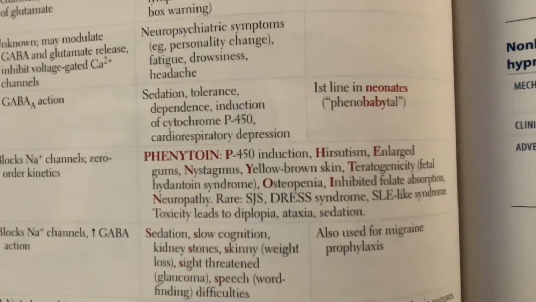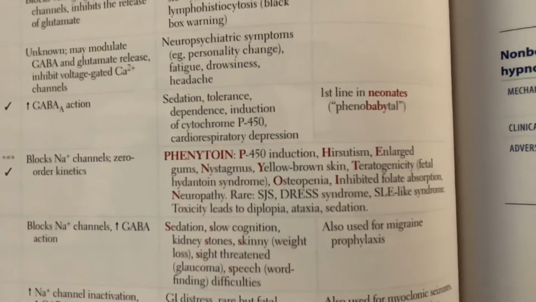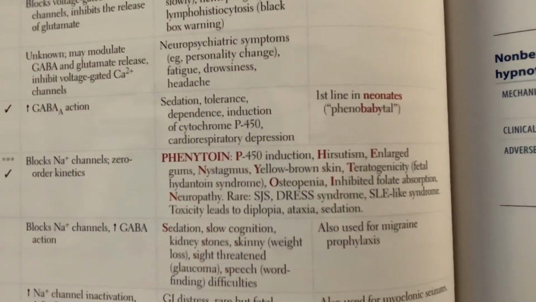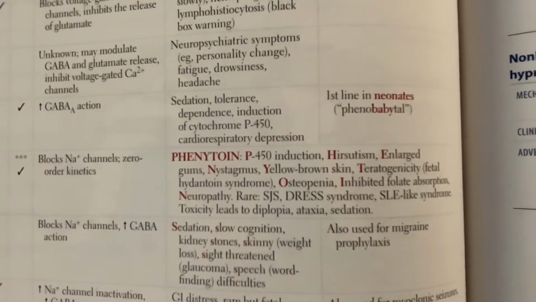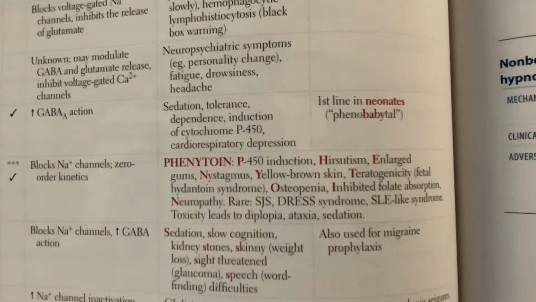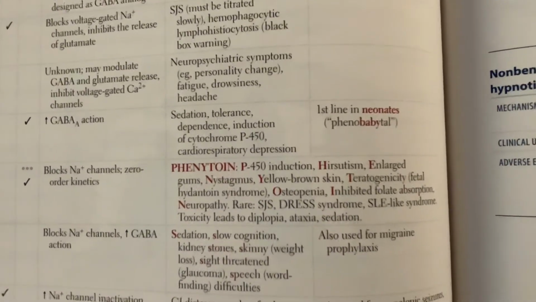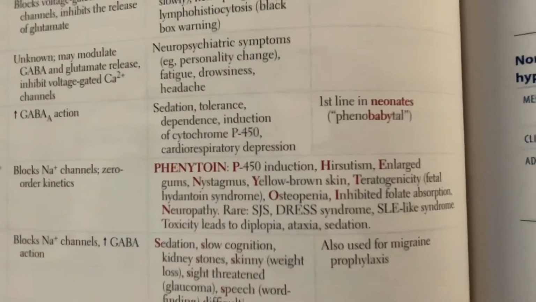Phenytoin can also cause hirsutism, enlarged gums, also called gingival hyperplasia, nystagmus, yellow-brown skin, teratogenicity, like fetal hydantoin syndrome. We have osteopenia, inhibited folate absorption, neuropathy. Rare side effects can be Stevens-Johnson syndrome, DRESS syndrome, drug-induced lupus. Toxicity leads to diplopia, ataxia, and sedation.